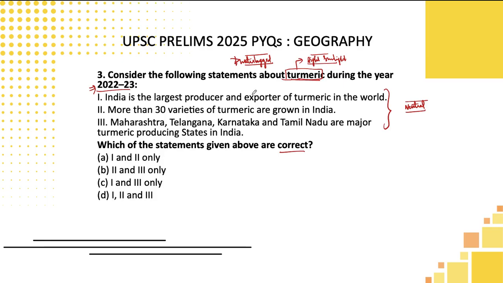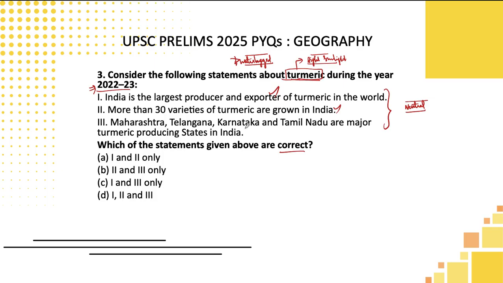So if you consider the first fact to be correct, because we know turmeric is grown in India very well, in particular if you are coming from a South Indian state, even from the state of Tamil Nadu, you know very well it is growing in the Salem and Erode regions. Karnataka, they are growing in some regions. With this fact, you can assume that India could be one of the largest producers and exporters. More than 30 varieties: you may not remember the varieties and all, but more varieties could be possible. If it is grown in India, diversity of crops is always possible. You can go with that logic.